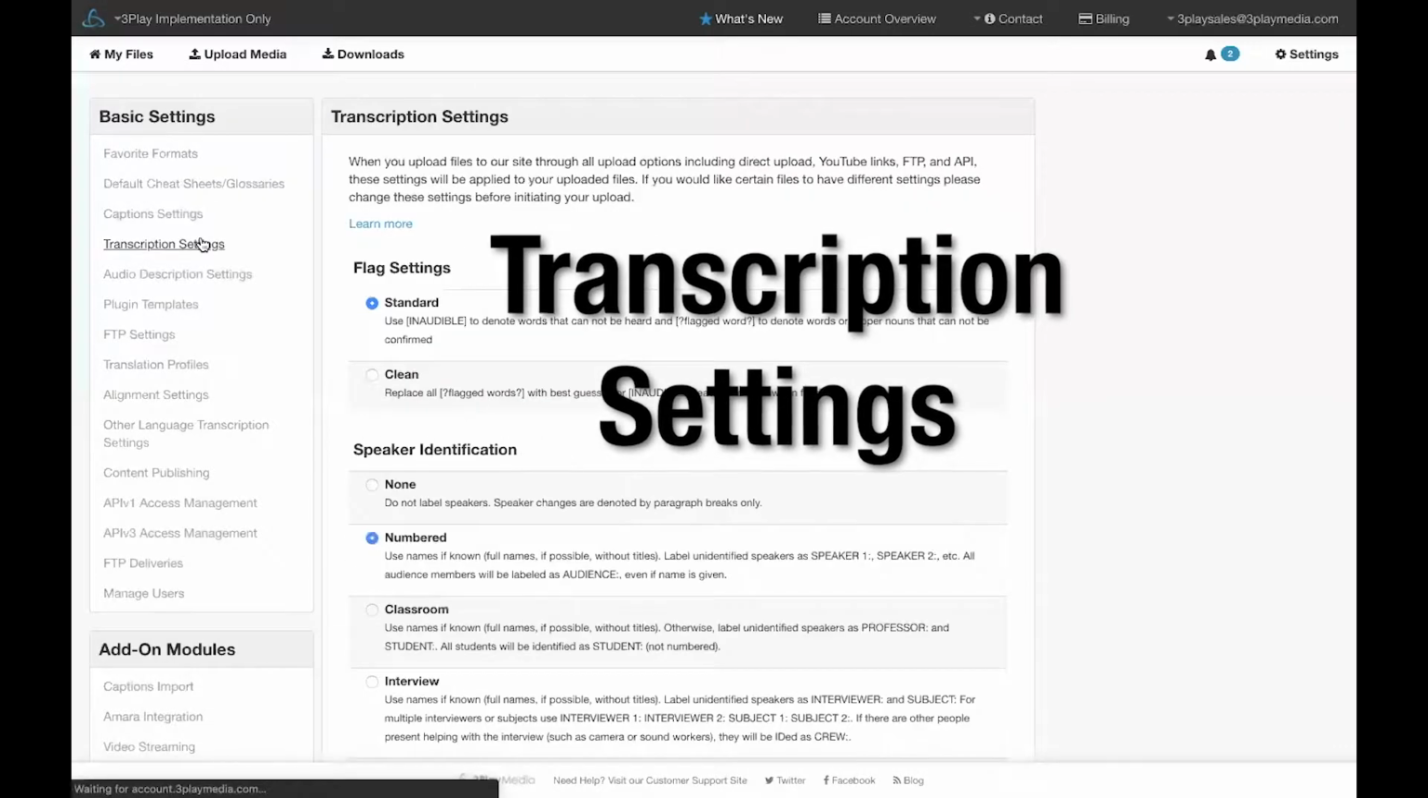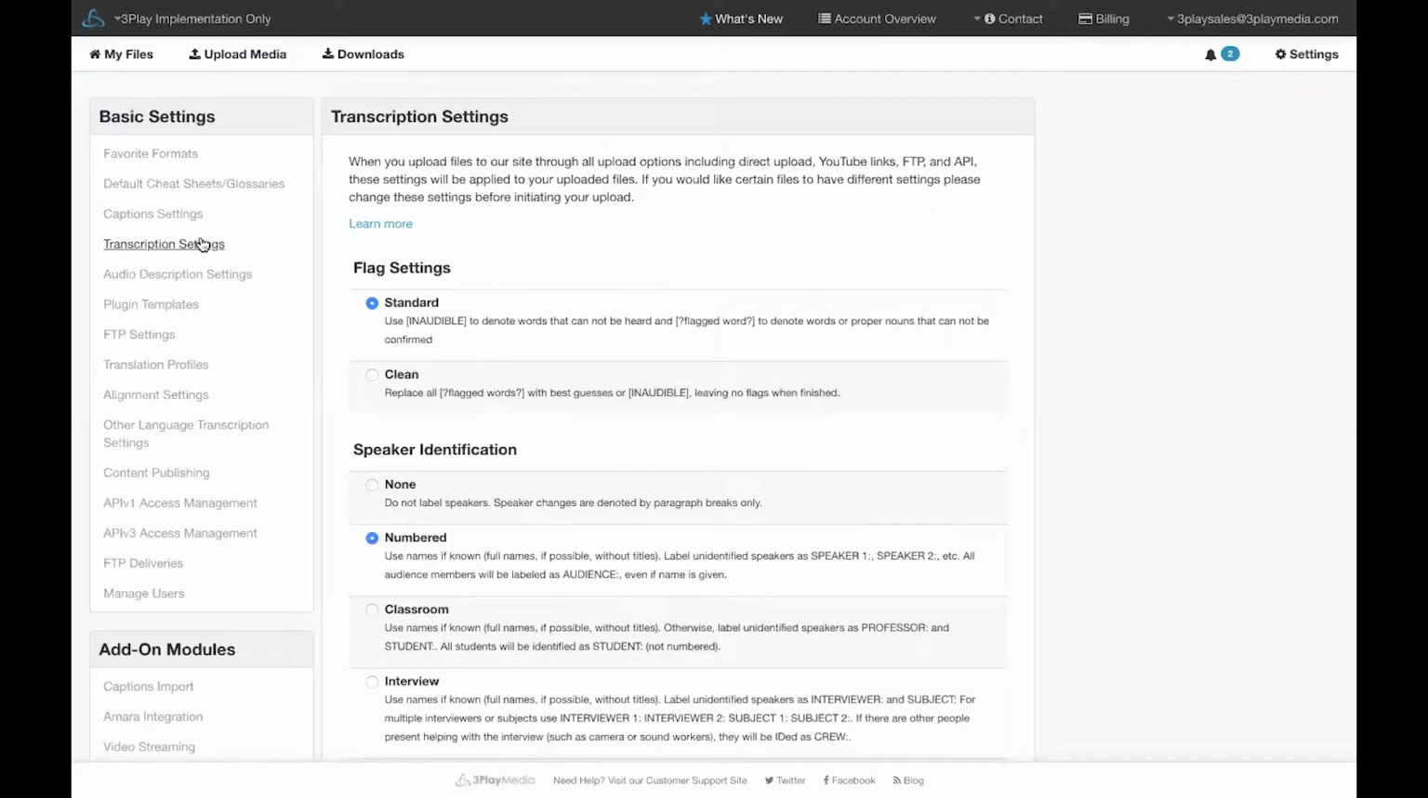Continuing on to transcription settings, you control what happens in cases where your transcriptionist is unable to determine what is being said with 100% confidence using flag settings. If the default standard flag setting is used, editors will surround best guesses of unknown words with brackets and question marks if they're not certain of what is being said.